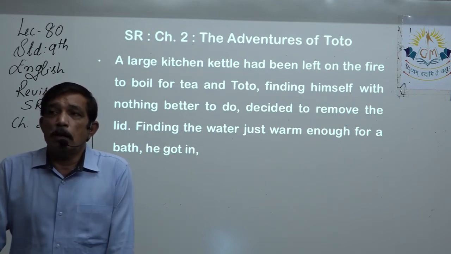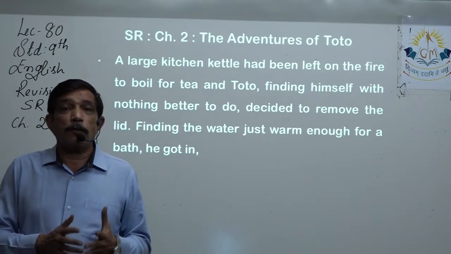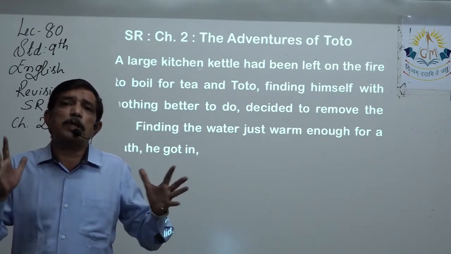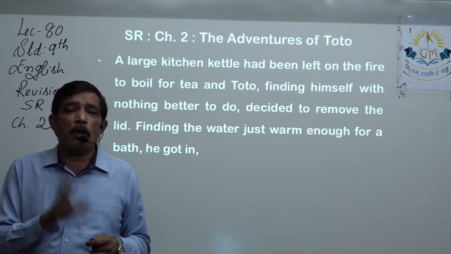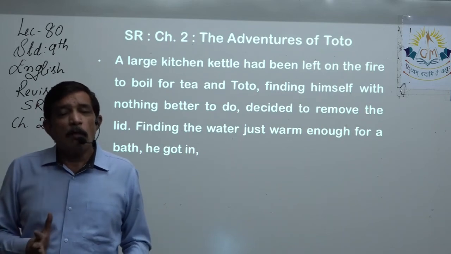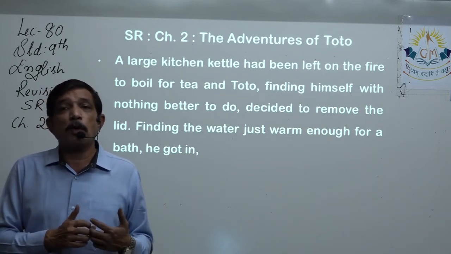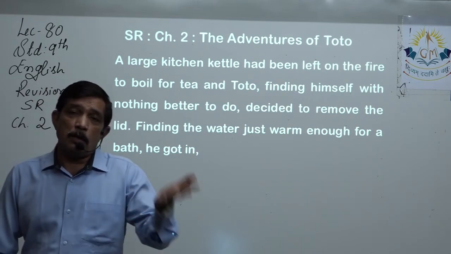So usually in the kitchen, on the fire, you'll always find a huge kettle kept, and the water will be kept there to stay warm, or it can boil also, because that same water is used for multiple things.